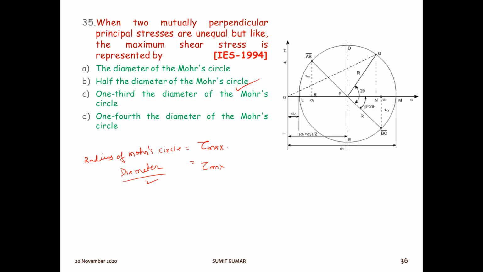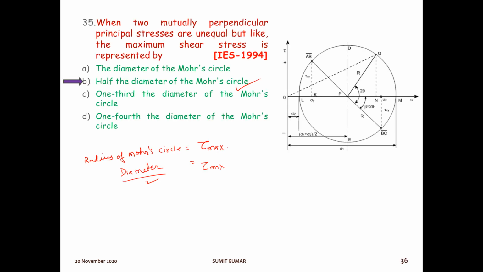So this was the formula. Your answer will be half the diameter of the Mohr circle, because we know the radius of the Mohr circle is the maximum shear stress. Radius means half of the diameter. So half the diameter of the Mohr circle represents the maximum shear stress. Option number B will be the right answer for this question.